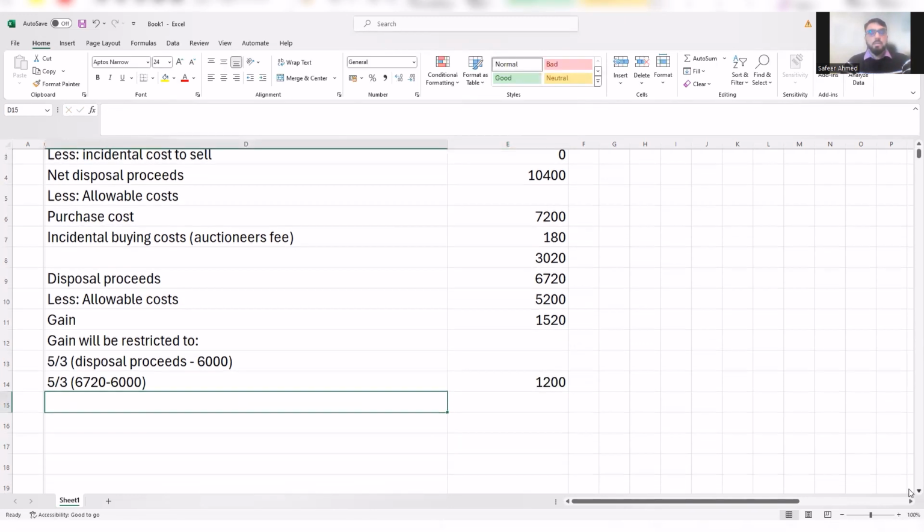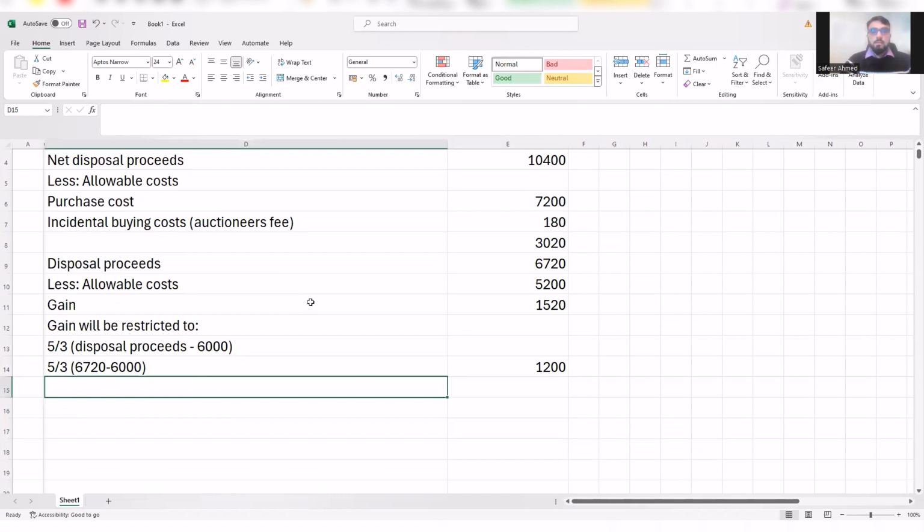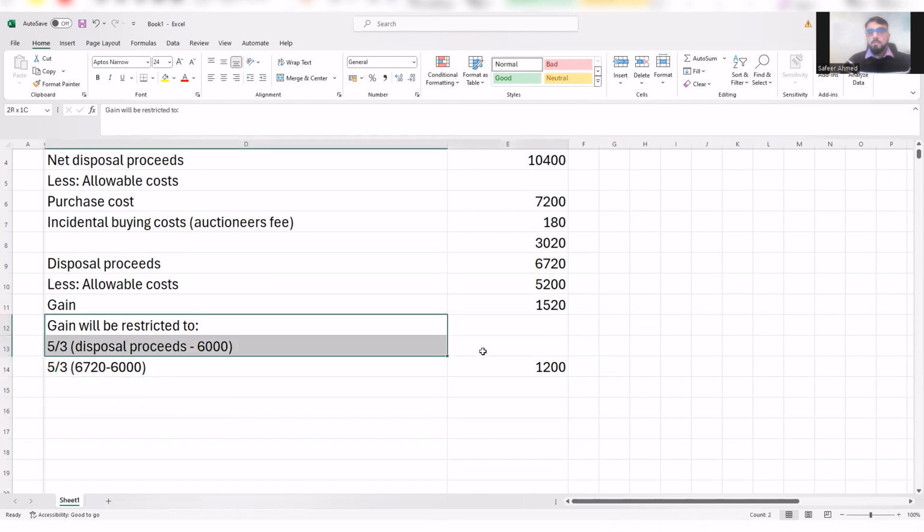Now, please be mindful here, because the restriction will only be applicable if the restricted amount is less than your normal gain. If the restricted amount is more than your normal gain, then in that case, the normal gain will be applicable.